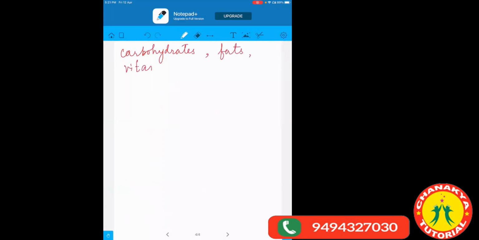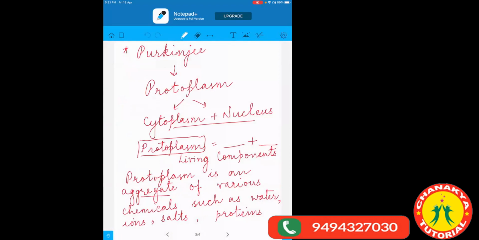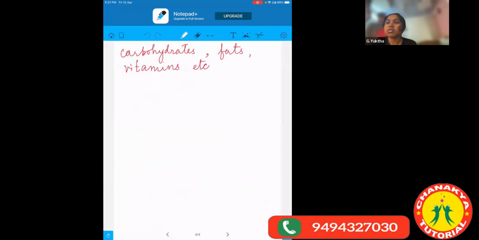So all these are the aggregation of the chemicals in the protoplasm. If we have to define protoplasm, protoplasm is an aggregate of various chemicals such as water, ions, salts, proteins, carbohydrates, fats, vitamins, etc. Clear?